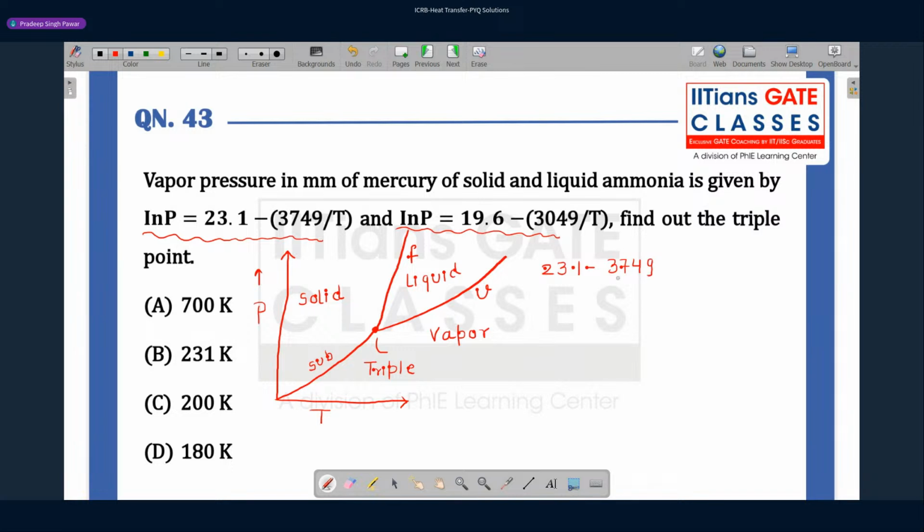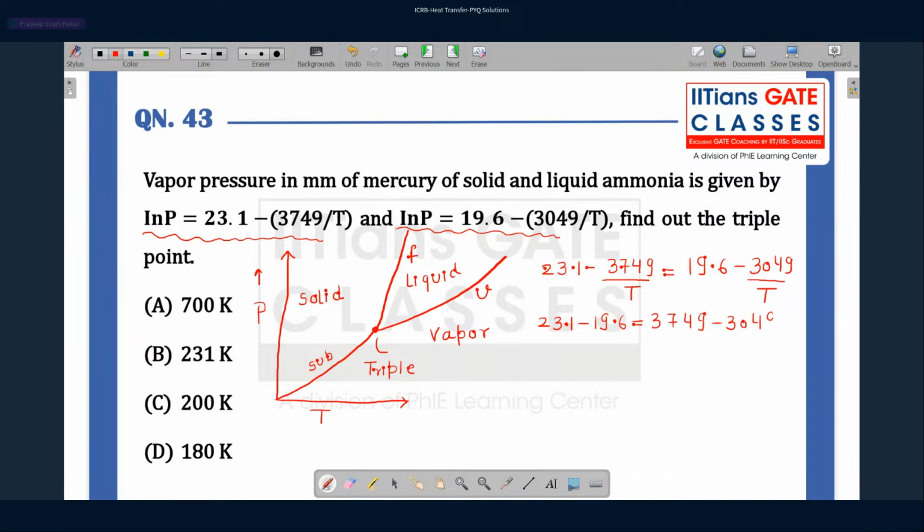23.179490 T. This should be equal to 19.6 minus 3049 by T. So what we are trying to find out is basically the point of intersection of these two curves, which will be nothing but the triple point of the substance, that is ammonia. Solving this equation, we will be able to predict the temperature at the triple point. So 23.1 minus 19.6, you can substitute this and solve this problem.